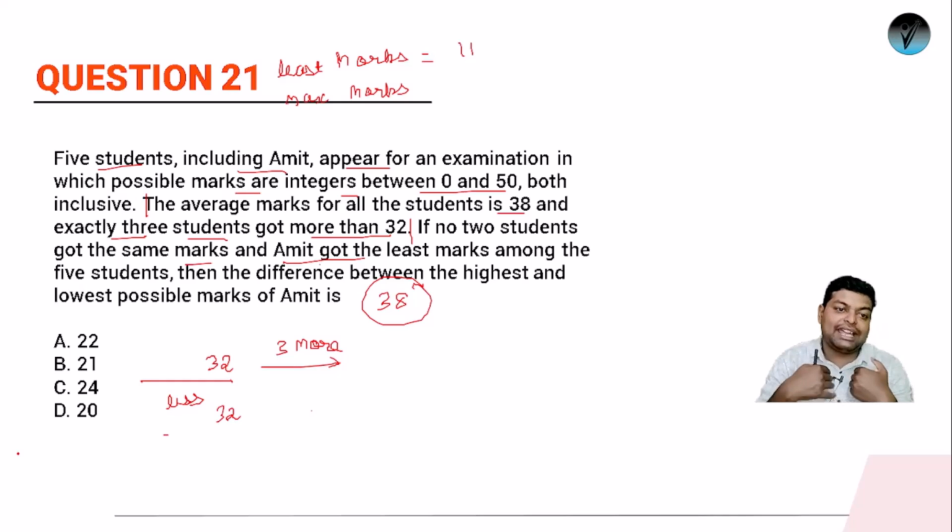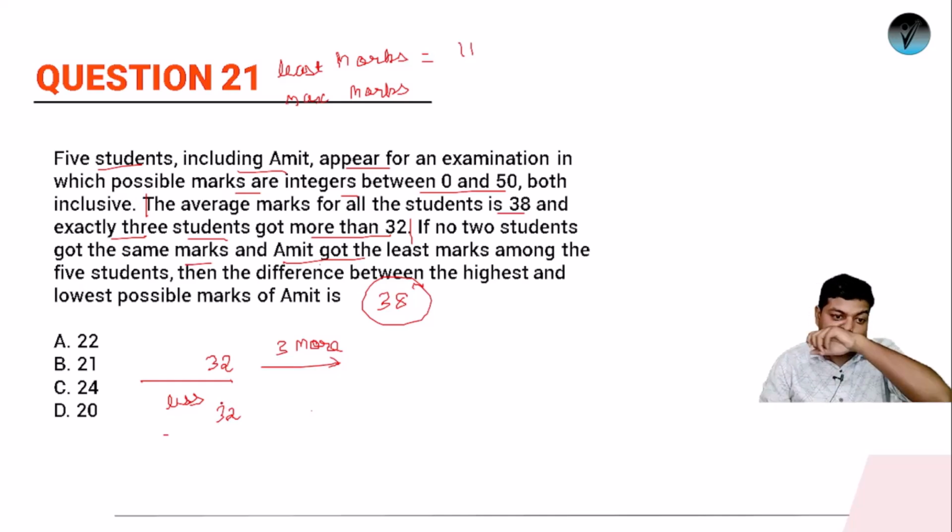ठीक है, we agree that Amit has to score maximum marks, maximum possible marks, but ये भी possible होना चाहिए ना कि उनका जो एवरेज है, that should be 38. तो 38 मार्क्स मतलब एवरेज भी होना चाहिए. ठीक है, 3 students should score more than 32 and 2 students should score less than 32 also.